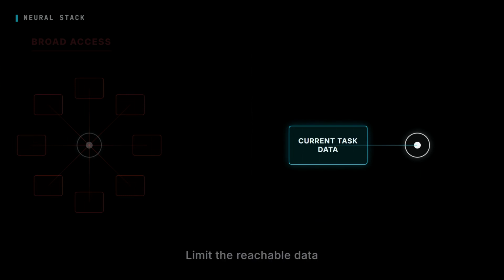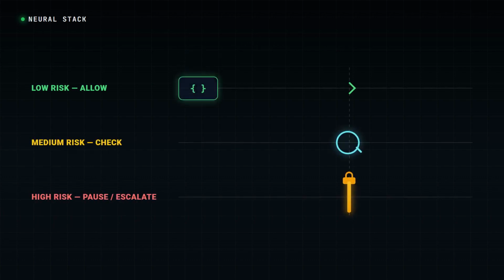The implementation may vary, but the architectural principle is precise. Minimize the data exposed to each operation. Layer 3 is risk-tiered tool permission. Not every tool call should face the same friction. Builders can classify tool permissions using concrete risk factors, let low-risk operations proceed, and pause high-risk calls for extra checks